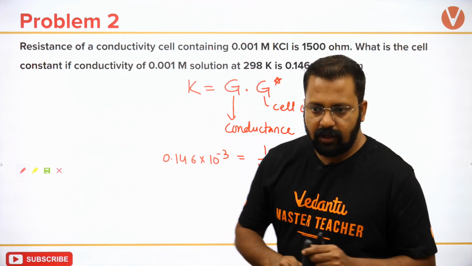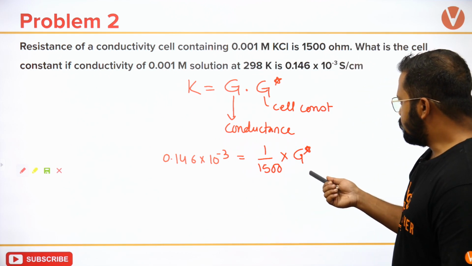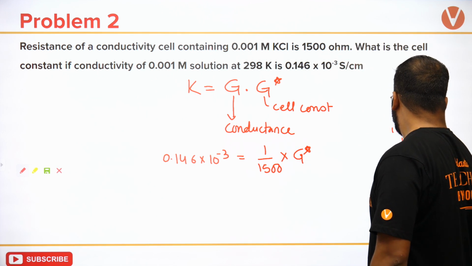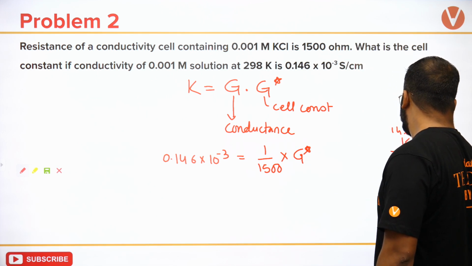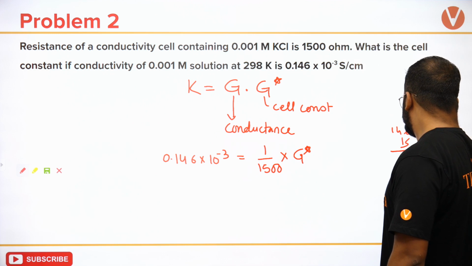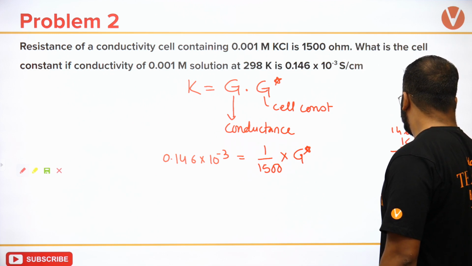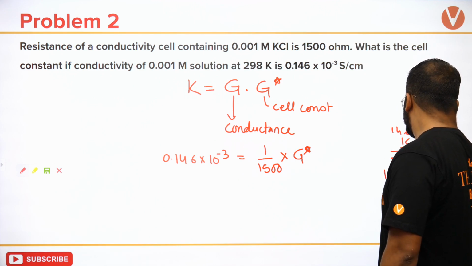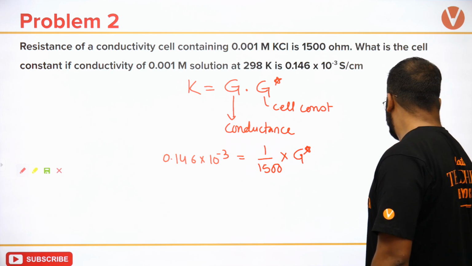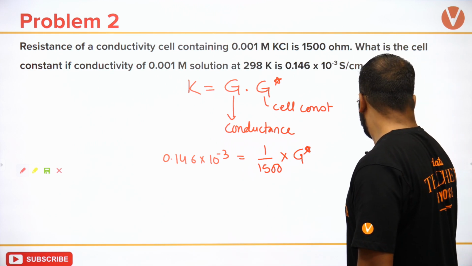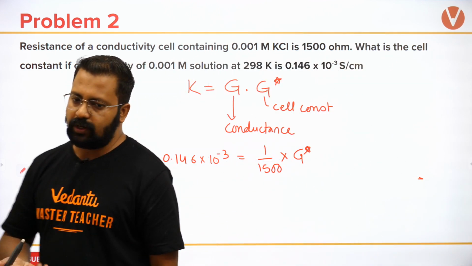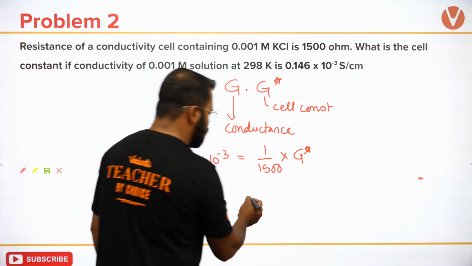So if you multiply this, the answer would be somewhere about 0.219.